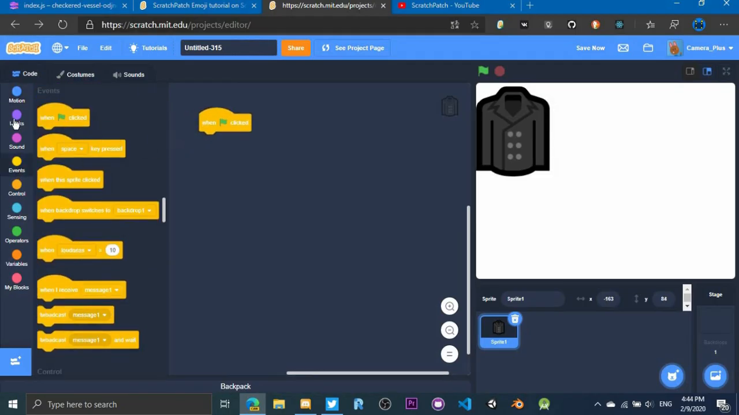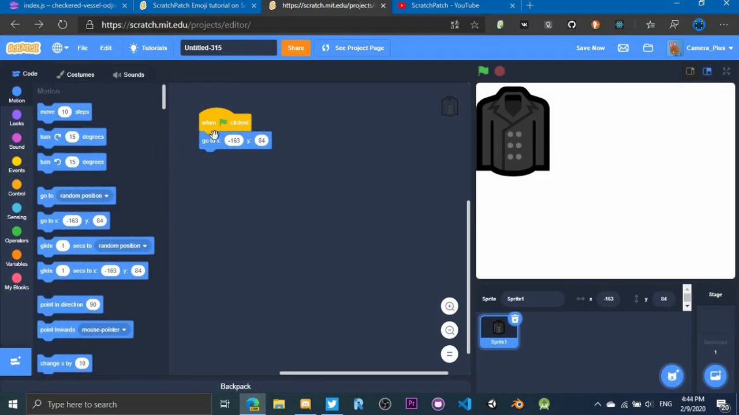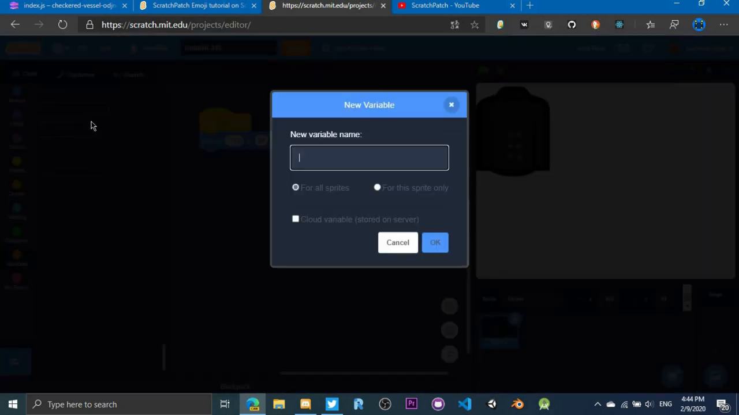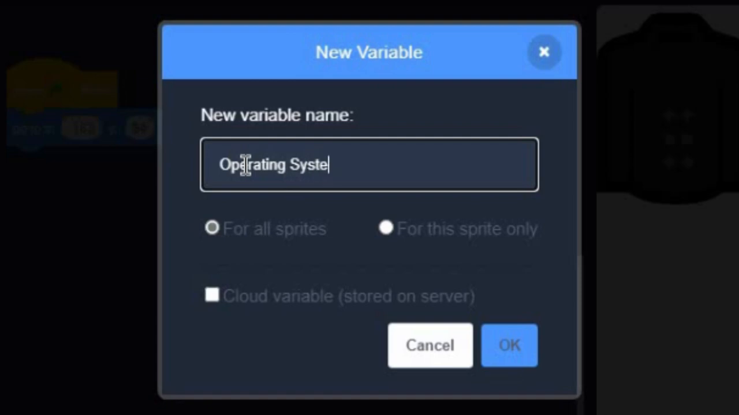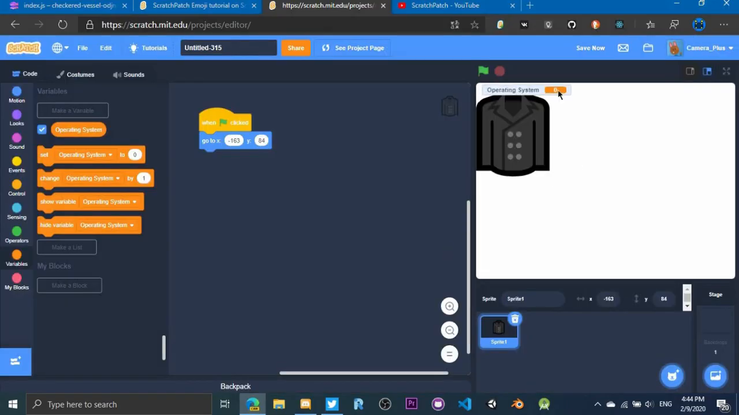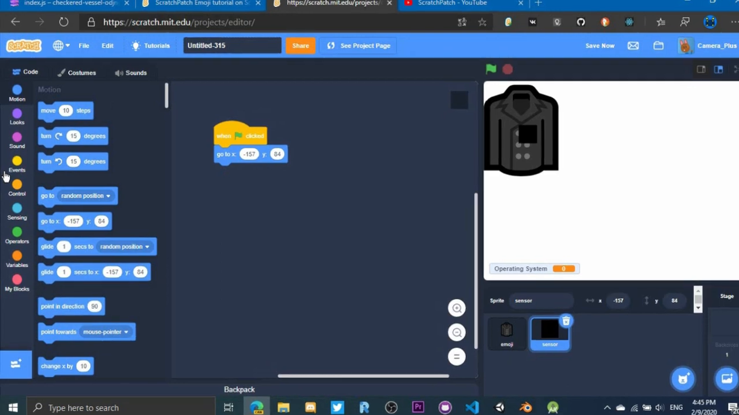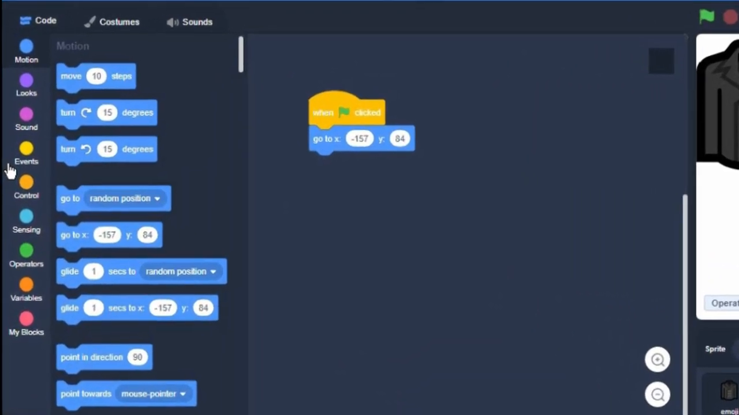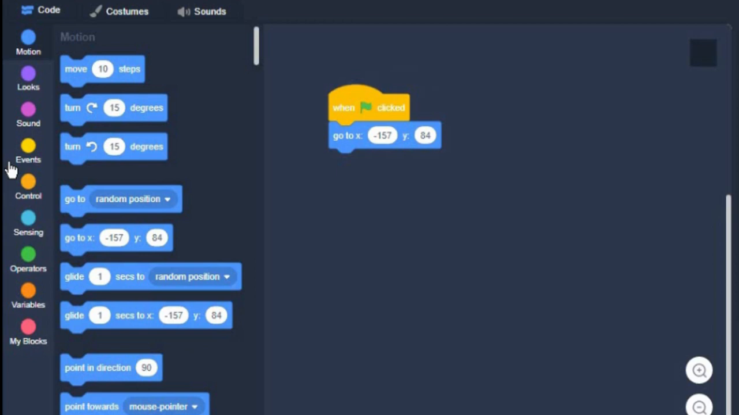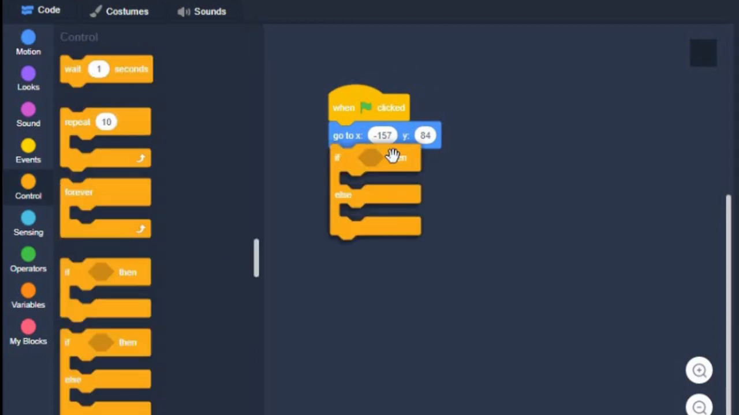Now comes the interesting part. Let's create a new variable which will tell us what operating system you use. I'm gonna call it operating system, but you can call it whatever you'd like to. Then create a new script that will run every time we press the green flag. So I'm gonna drag the Go To block from the Motion tab, so it will always be in that specific position, even if you accidentally move it in the stage. Then I'm gonna drag the if-else statement, so it checks for the colors of the emoji. In my case, I'm using the coat emoji, and since I'm using Windows, it's dark gray.